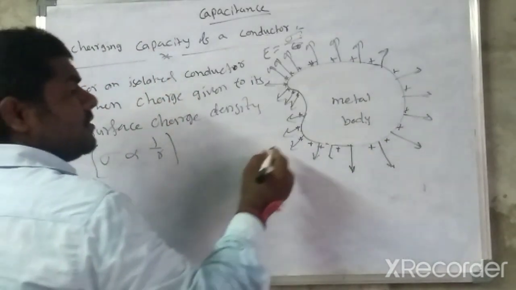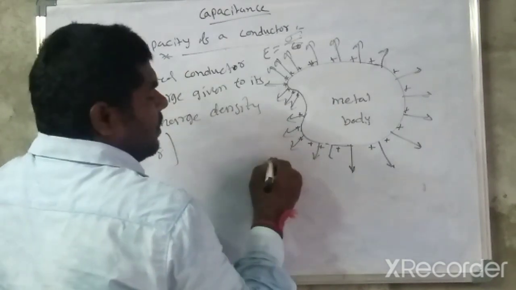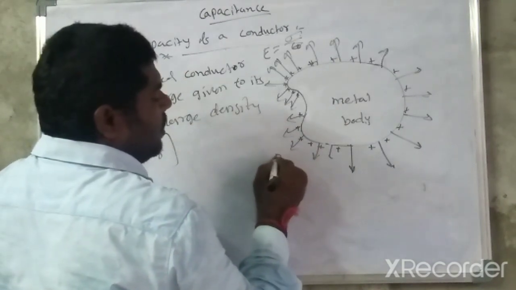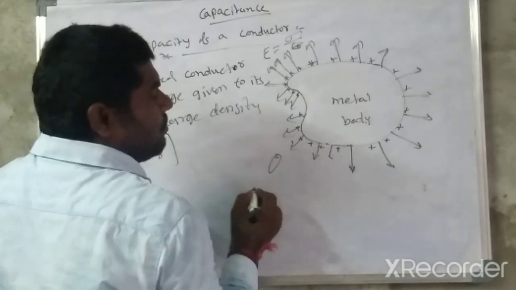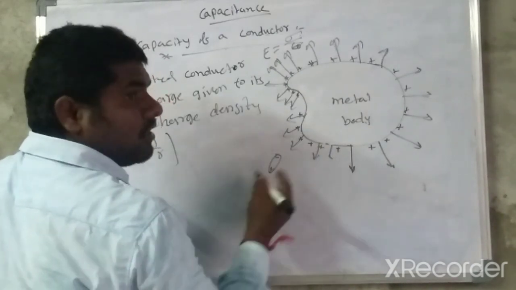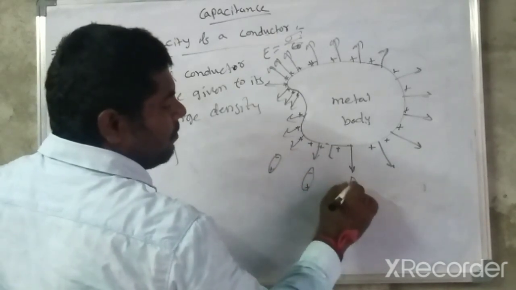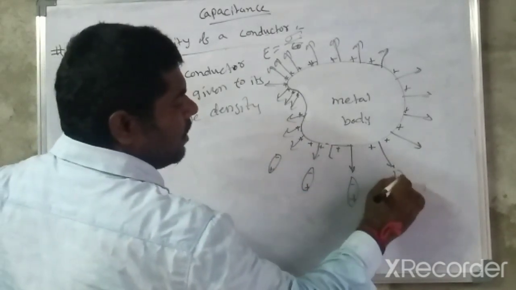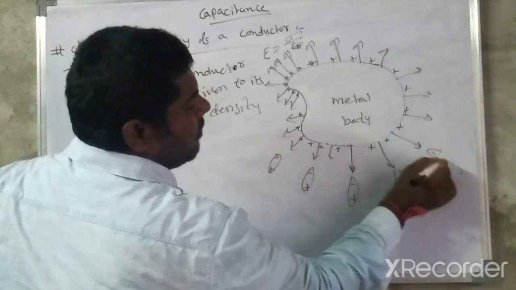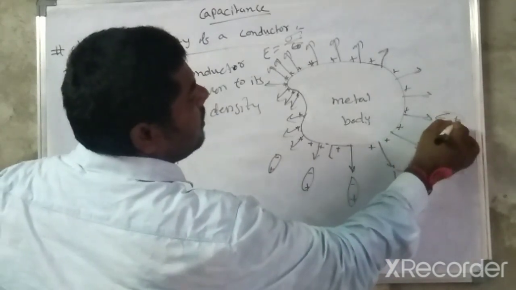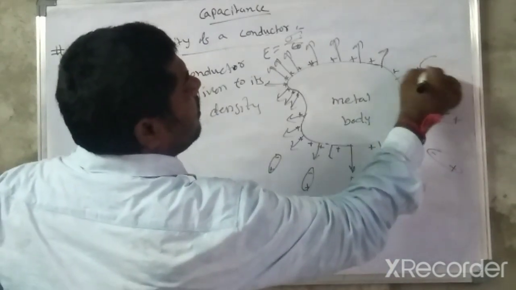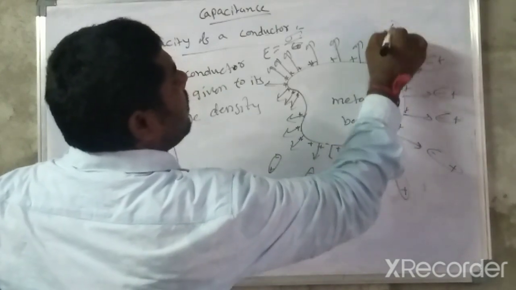In the surrounding medium, dipoles are there. This is a dipole. Here the negative charge is towards the metal body side, and the positive charge is away from the metal body. So here one more dipole, another dipole, like that. In the surrounding medium a number of dipoles are there.